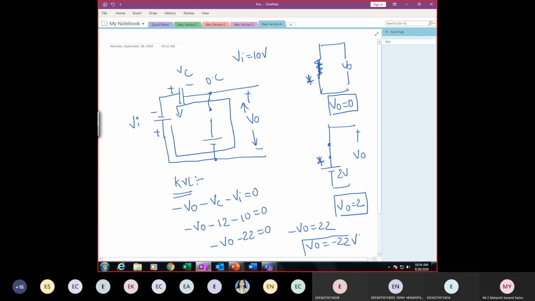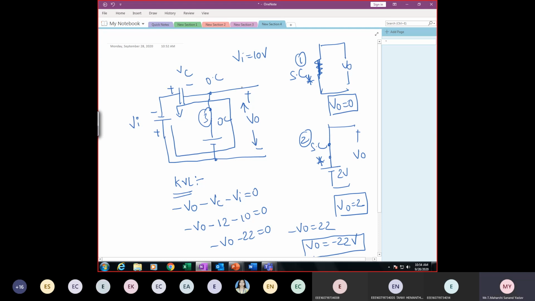So only three concepts will be there. This is the first one, second, and this is third. Here it is short circuited and here also it is short circuited, whereas here it is open circuited. If there is an open circuit, there won't be any flow of current. Okay with this concept? Because everyone will get confused with this case only. If you try to write KVL for this path, then the entire concept will go wrong again.